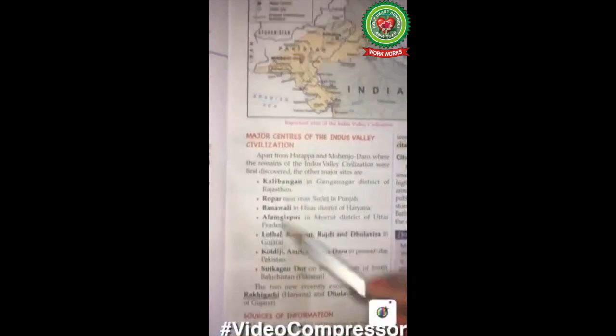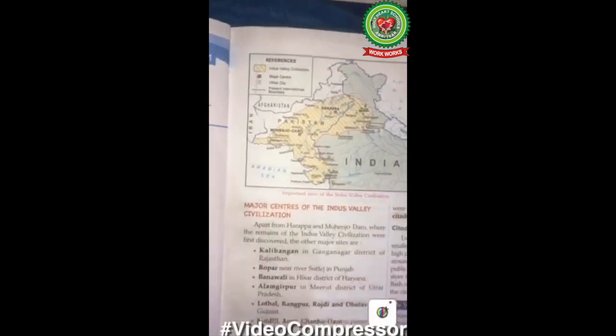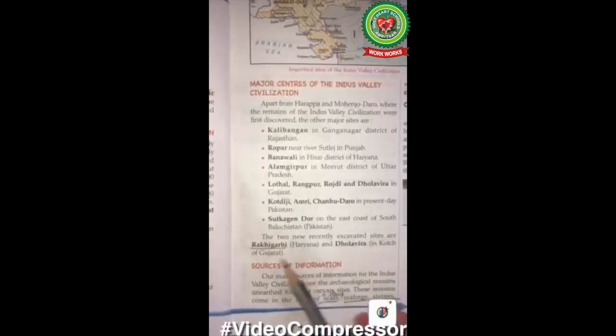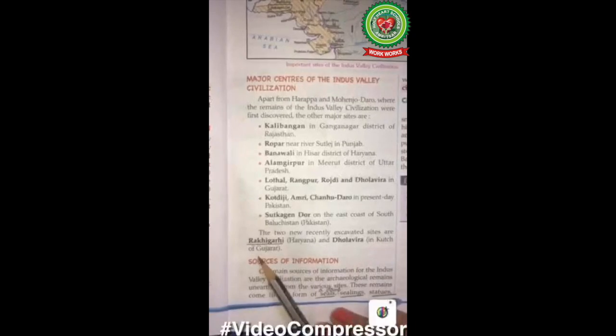Many of them we have marked in the map. Now you have to mark again in the map. The two recently excavated sites are Rakhigarhi in Haryana and Dholavira in Kutch of Gujarat.